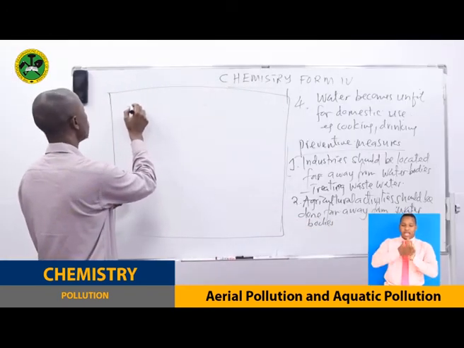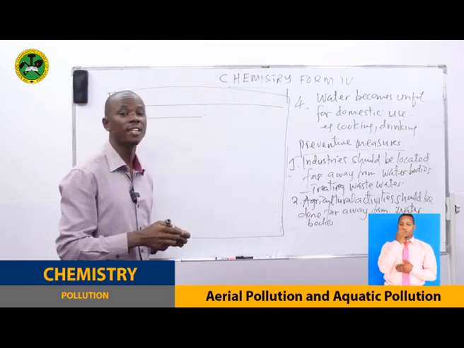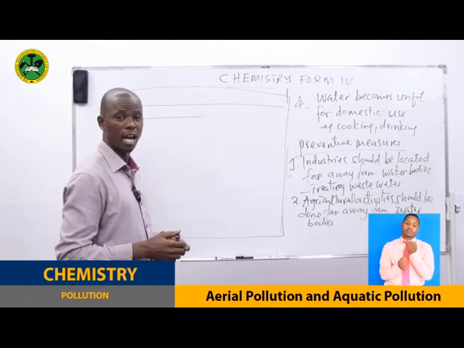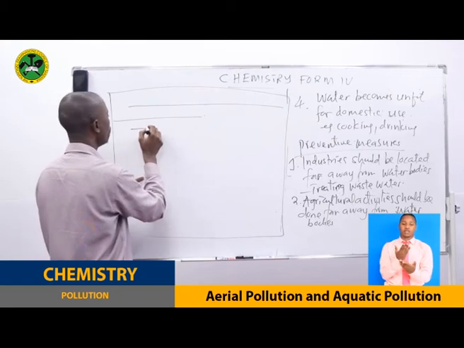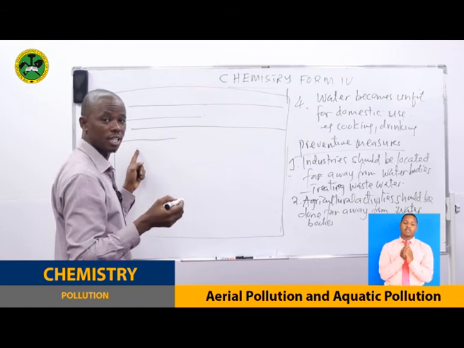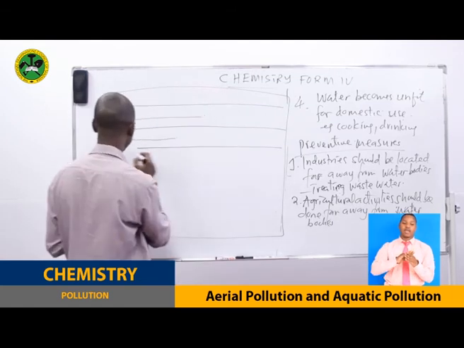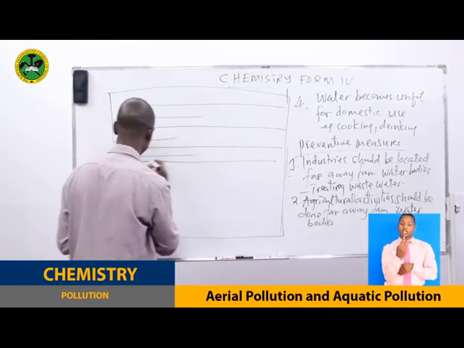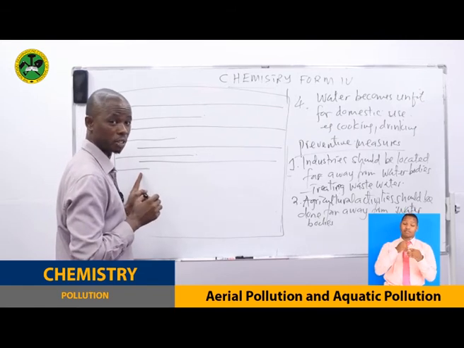You start a paragraph. You give the meaning of what it is all about, including giving examples of your pollutants on that first part. Now after you give that one, you come to causes. You start another paragraph. The following are the causes. If you start using the word firstly, you start a paragraph here. Firstly, you analyze, you give the points. After explaining the first, secondly, you analyze, you give the points, and so forth, up to the time when you finish, because you are limited in the points.